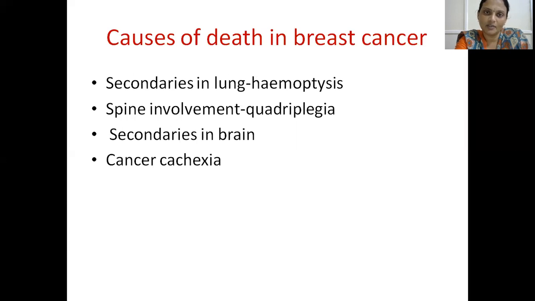In breast cancer, what is the cause of death? This is due to secondaries in the lung, secondaries in the spine, secondaries in the brain, and cancer cachexia. Because of all these reasons, there are various causes of death.